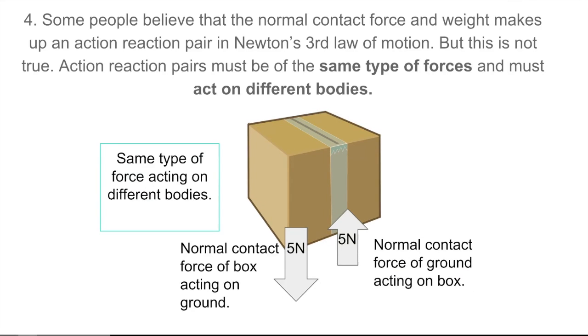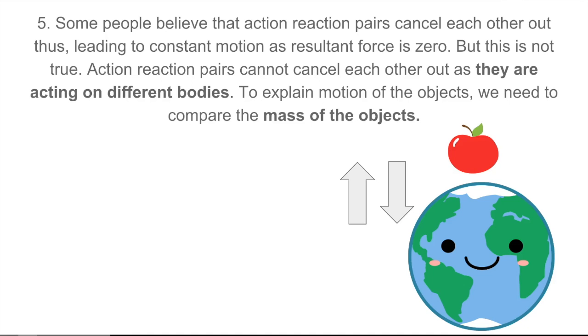There also exists another pair of action-reaction forces, which is the normal contact force. So if the box is actually placed on the table, there is a normal contact force of the box acting on the ground or the table, and in return there will be a normal contact force of the ground or the table acting on the box. So this makes up another action-reaction pair.